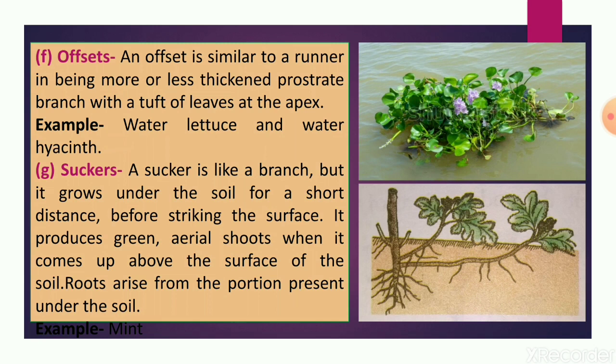Then suckers. A sucker is like a branch, as you can see in the image. It grows under the soil for a short distance before striking the surface, and it produces green aerial shoots when it comes up above the surface of the soil. Roots arise from the portion present under the soil, and its example is mint.